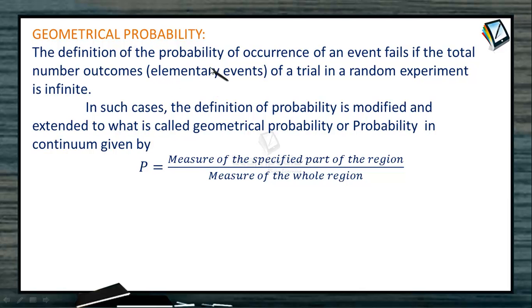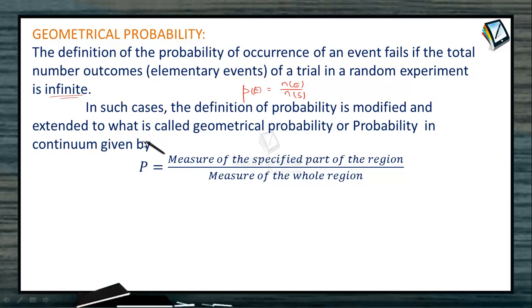Clearly, the definition of probability of occurrence of an event fails if the total number of outcomes of a trial in a random experiment is infinite. If it is not a finite set, then we cannot use the definition. Then a very powerful tool of evaluating the probability is given by a concept called geometrical probability. Let's understand this and understand why the name geometrical.